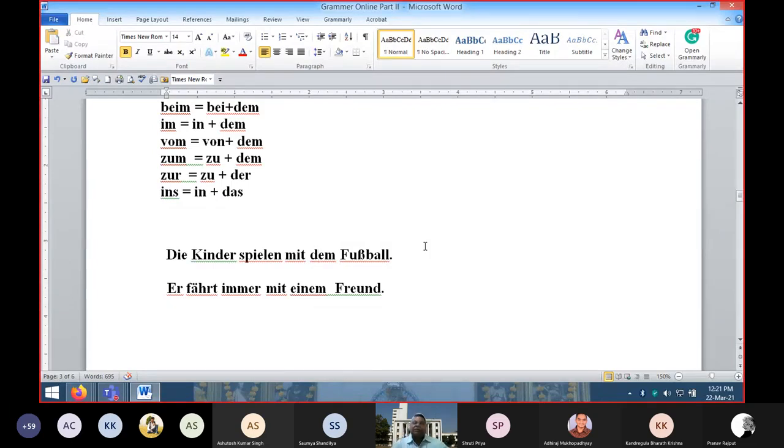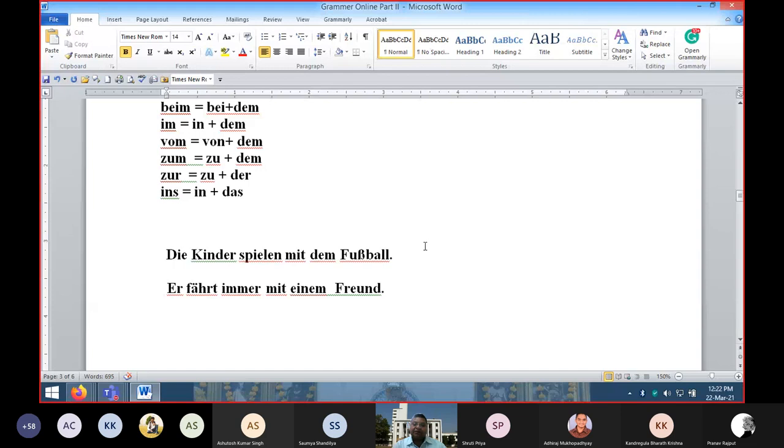So you must remember the basic, the fundamental part of the grammar, that is article forms. Der, die, das, den, die, das, dem, der, dem, and the plural forms are die, die, den. These are the different forms of articles depending on the number, gender, and case, and always they are used in the sentence, and sentences accordingly are translated, interpreted, and understood. Because these are not merely articles like in English, but they are telling more than an article.